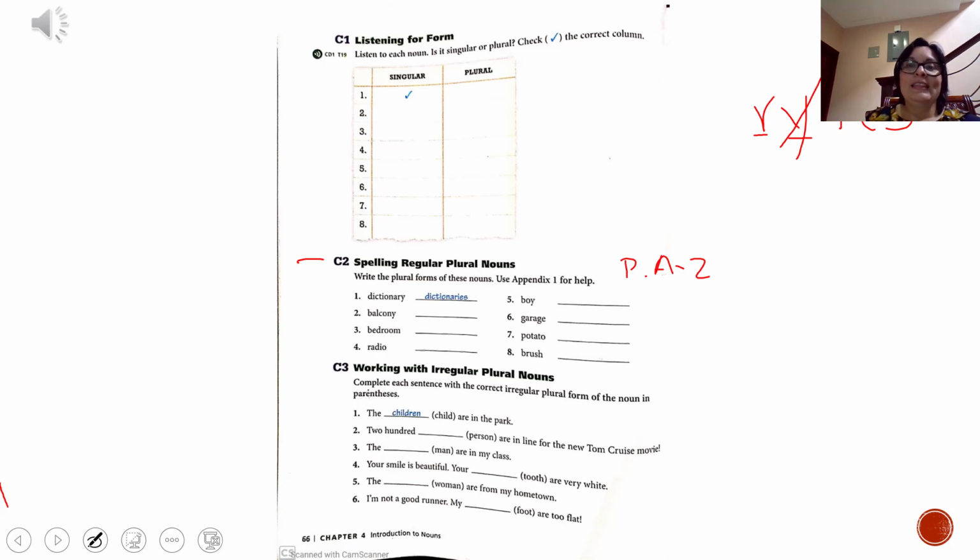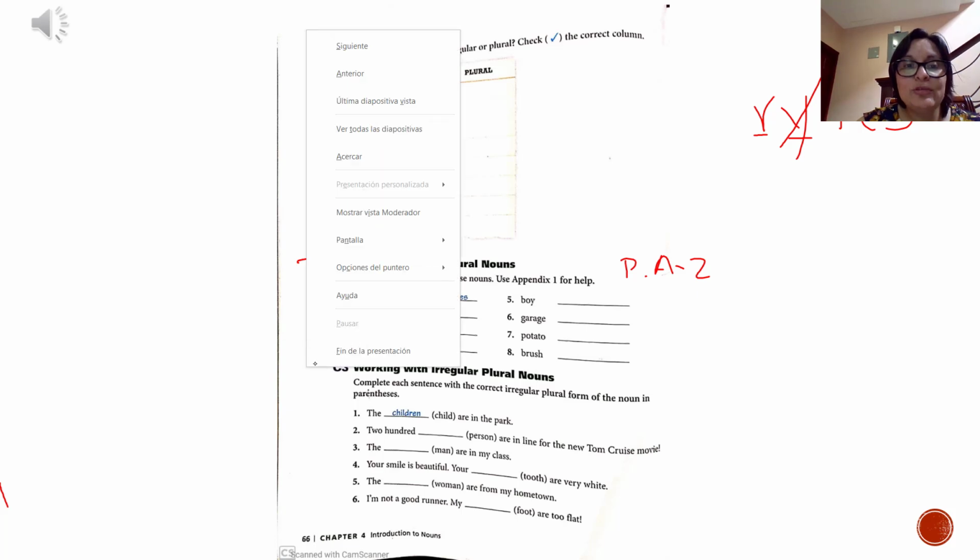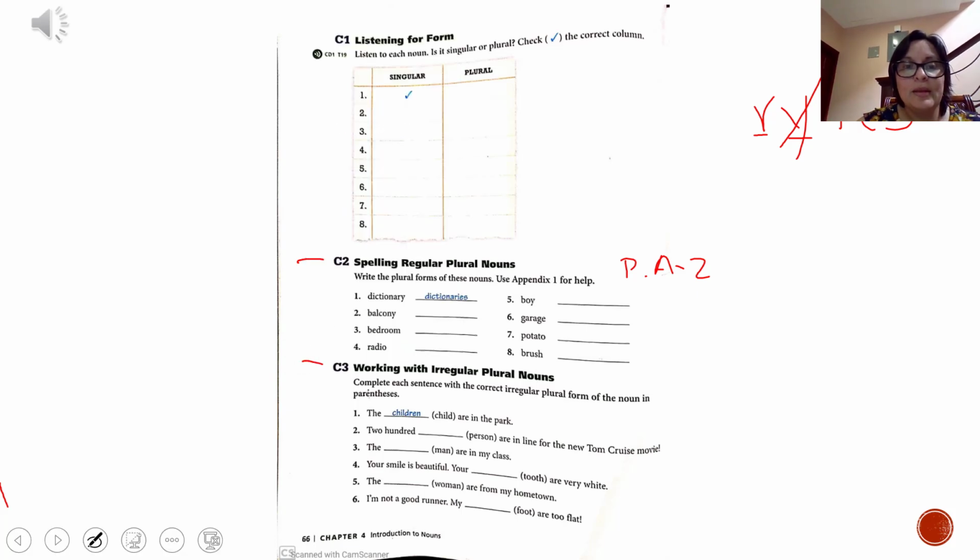Okay? Then you have to work in page C3. Working with irregular plural nouns. Pay attention, guys. This part is regular. So, this part follows the rules. You have to use the rules. But part C3 is about irregular plural nouns. They do not follow the rules. Remember that you have to know them by memory.